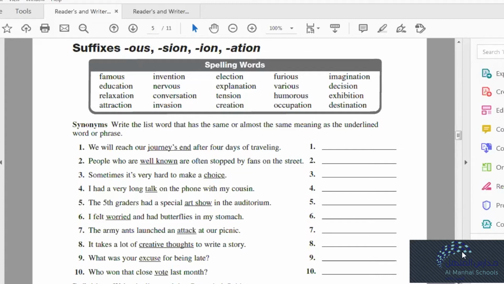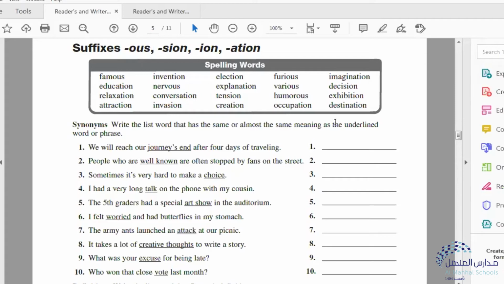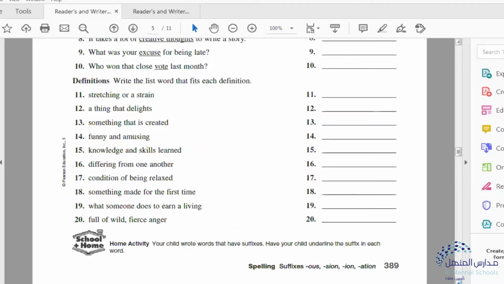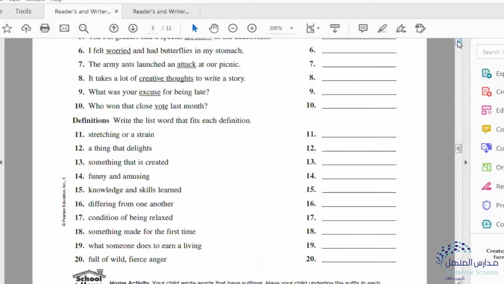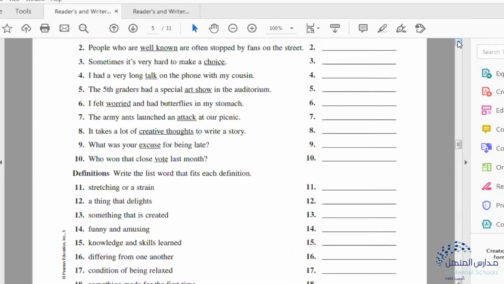Destination. Right. So now that we know what suffixes are, to just go over it briefly, these letters that we have at the end of the word, O-U-S, S-I-O-N, I-O-N, and A-T-I-O-N, we call them suffixes. We call them suffixes because they are added at the end of the base word. Right, now let's see the exercise.